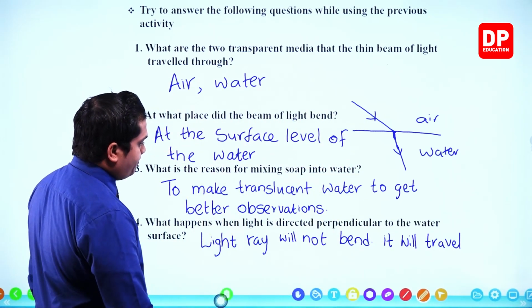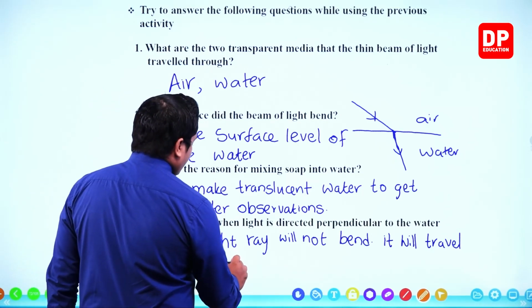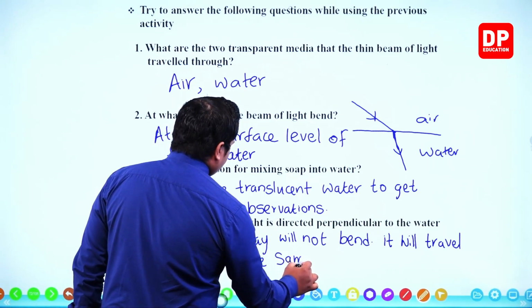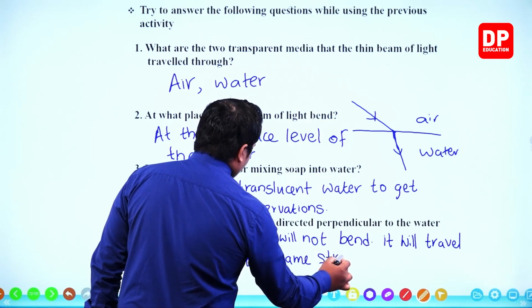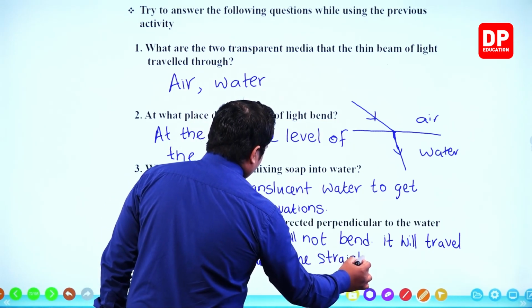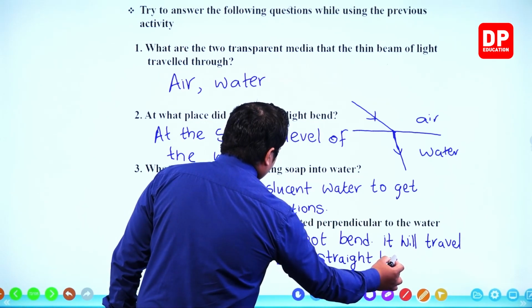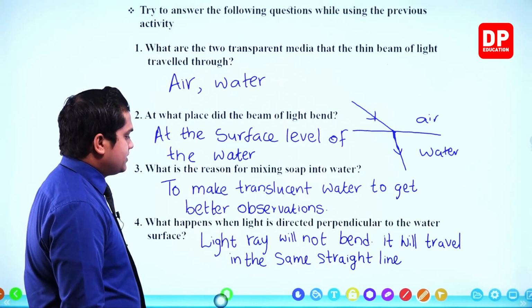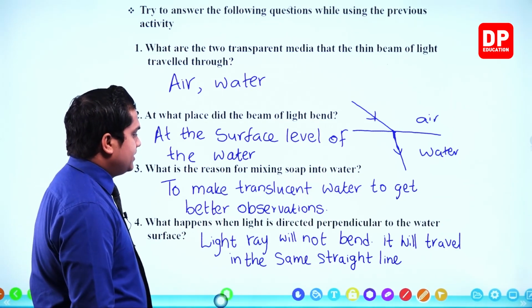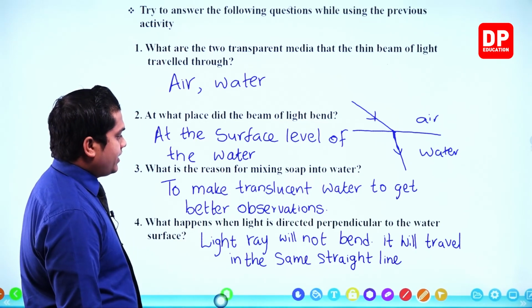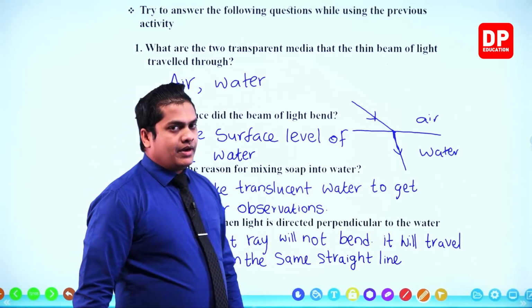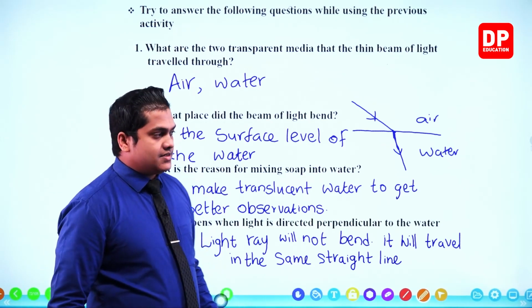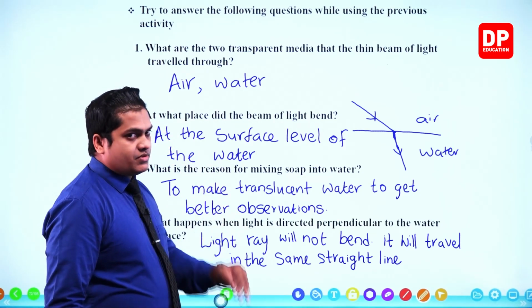It will travel in the same straight line. So light ray will not bend, it will travel in the same straight line. So this is the observation that we can take, if I'm going to direct it perpendicular to the water surface. Then I can get this particular observation.